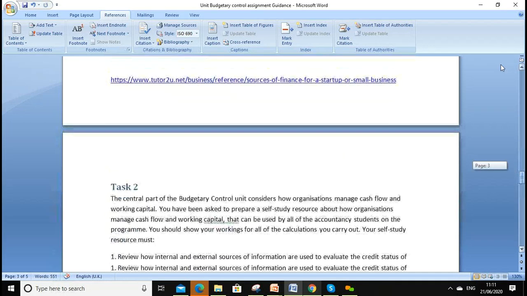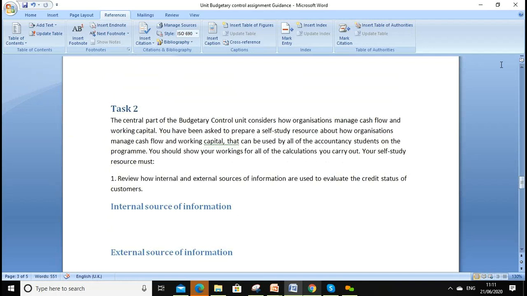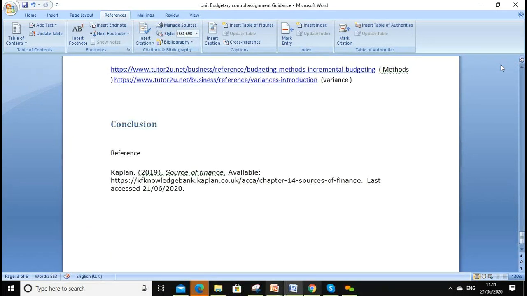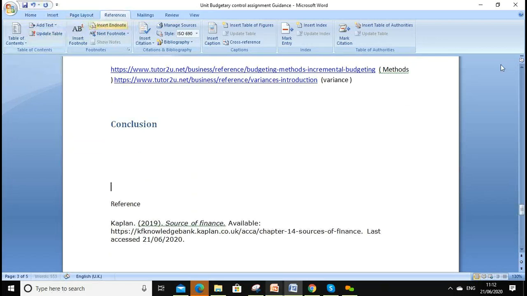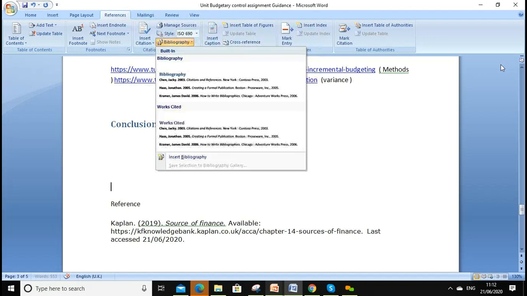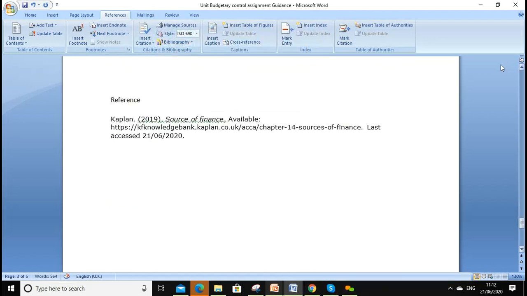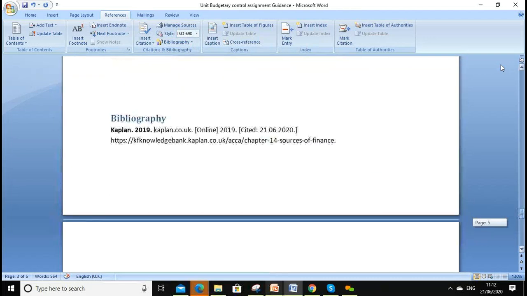And if you're using the same Kaplan source a second time, you don't need to enter it again, you just click it and it will drop in. And at the end, when you finish your assignment, instead of giving them manually, click reference, click bibliography, and underneath you click there, and your references or bibliography, whichever word you want to use, you will see there.